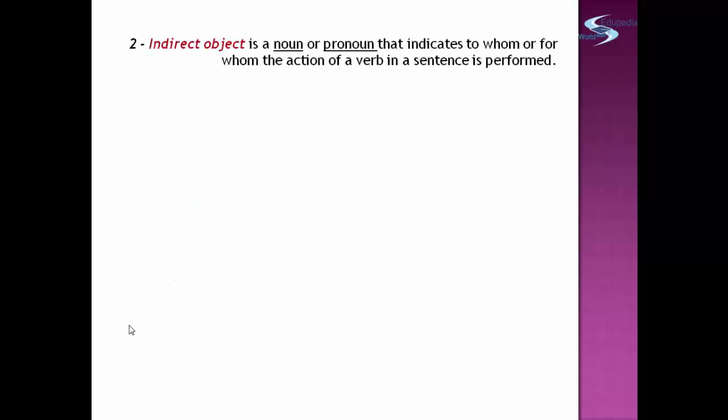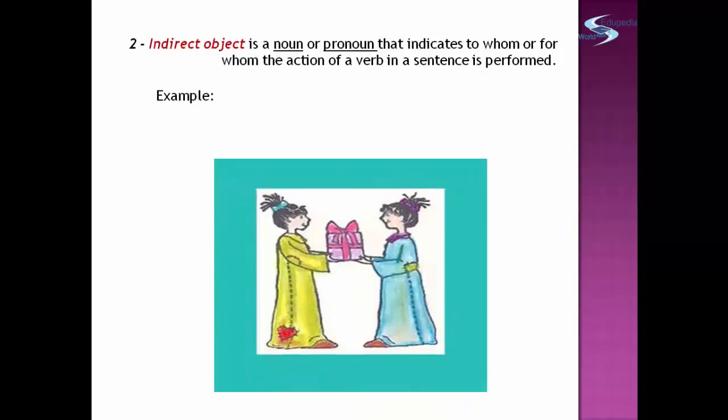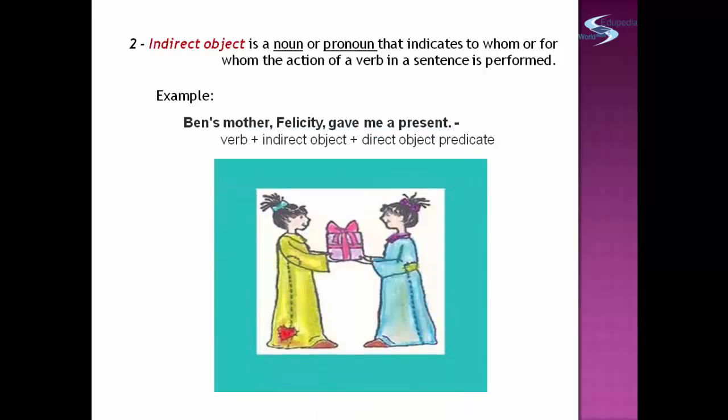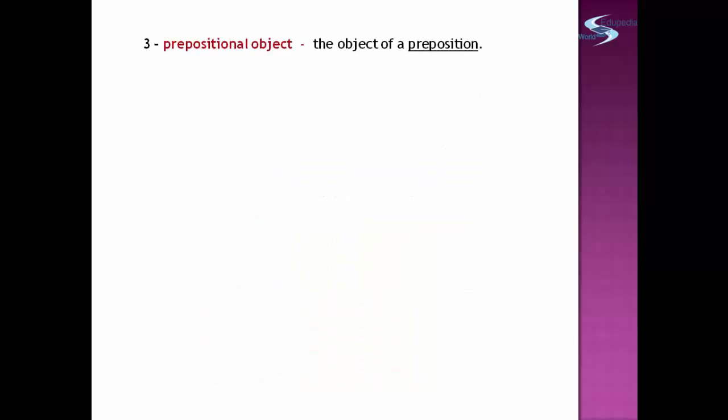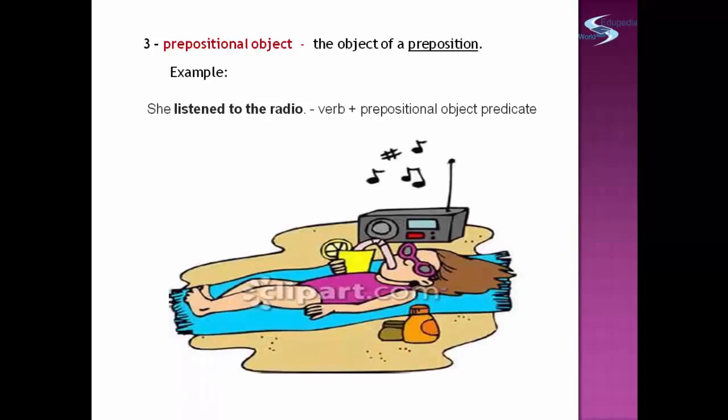The second kind of object is indirect object. This is a noun or pronoun that indicates to whom or for whom the action of a verb in a sentence is performed. Example, Ben's mother, Felicity, gave me a present. Gave is the verb. Me is the indirect object. The third kind of object is prepositional object. This is the object of a preposition. Example, she listened to the radio. Listen is the verb. To the radio is prepositional object.